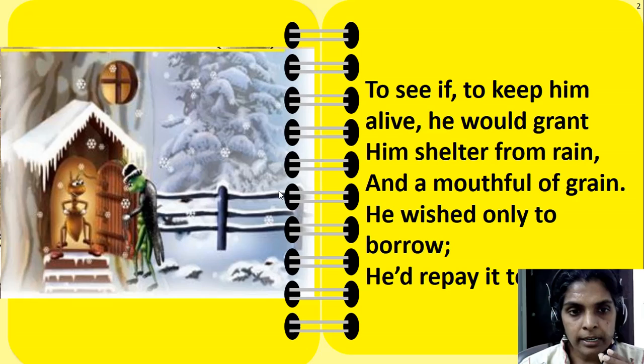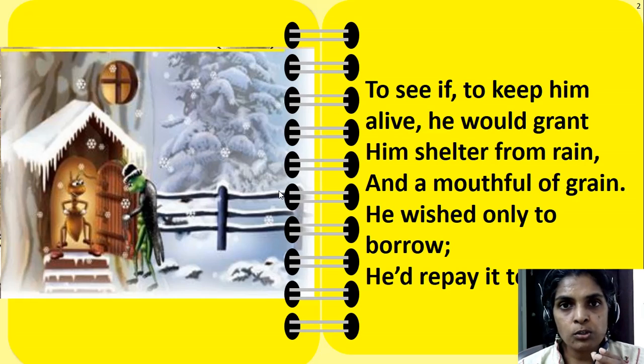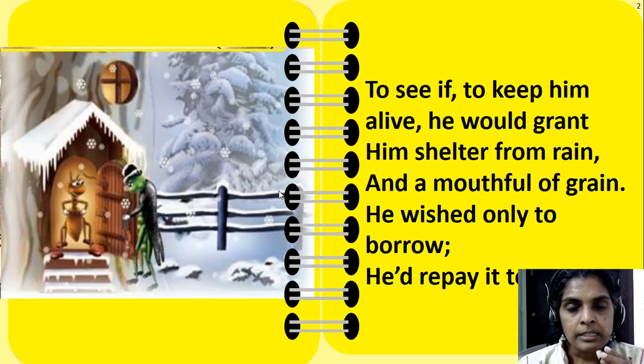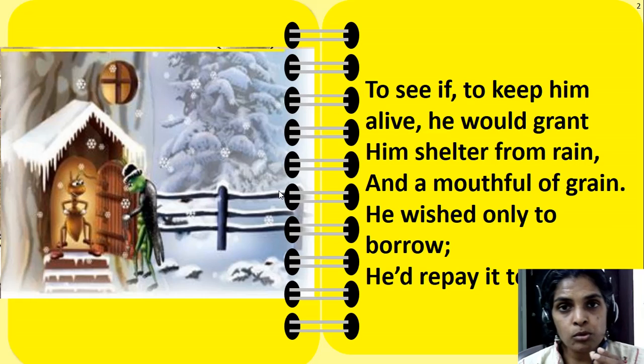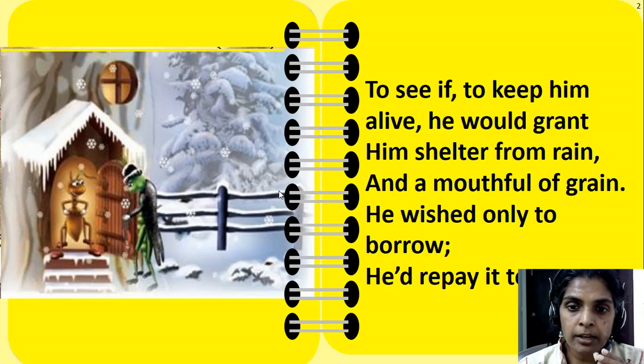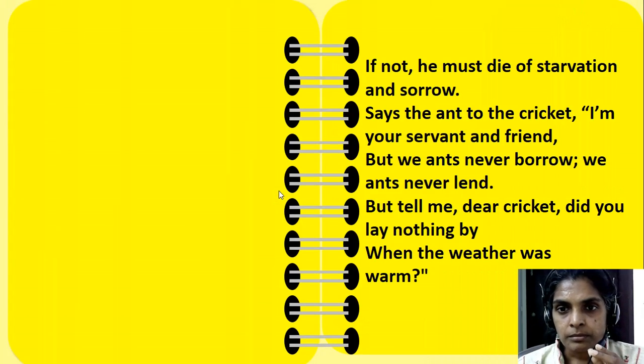So now the cricket came and he knocked on the doors of the ant. He is asking, please give me some food and please let me stay in your house. If not, he must die of starvation and sorrow. Says the ant to the cricket, I am your servant and friend. But we ants never borrow, we ants never lend. But tell me, dear cricket, did you lay nothing by when the weather was warm?